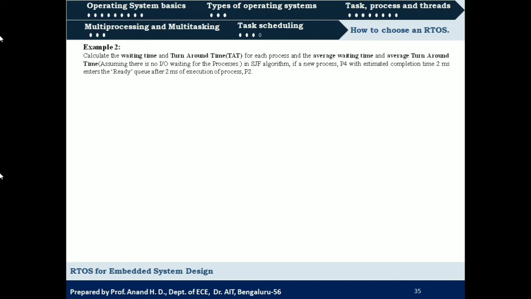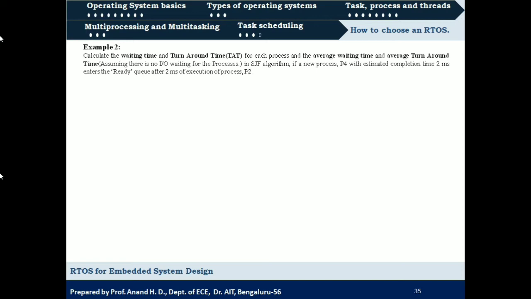So we have seen that process 2 will be scheduled first because of shortest job. It is having an execution time of 5 milliseconds, but there will be a new process entering the ready queue with still less execution time, that is 2 milliseconds. It is going to enter the ready queue after 2 milliseconds of execution of process 2.